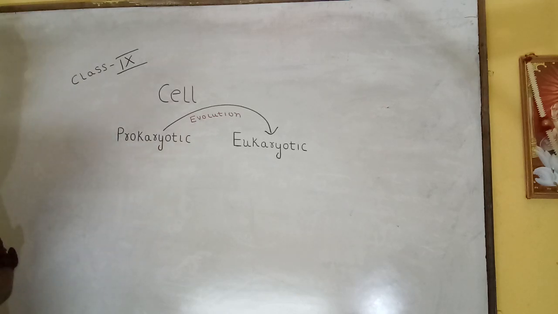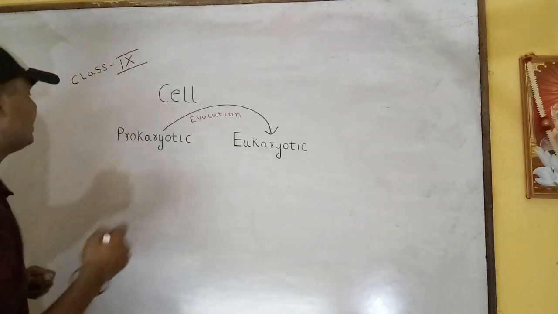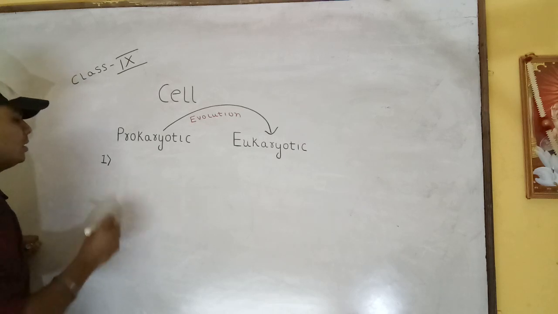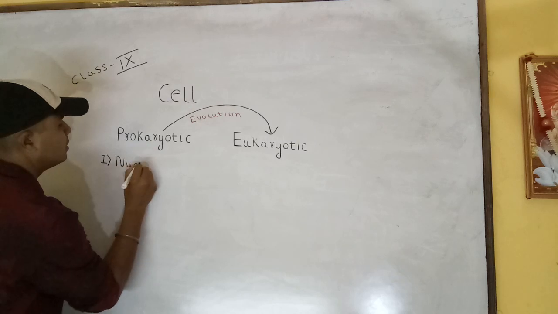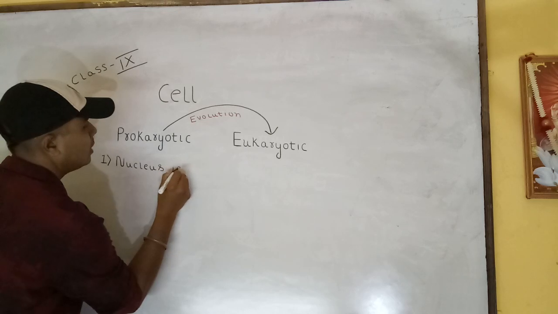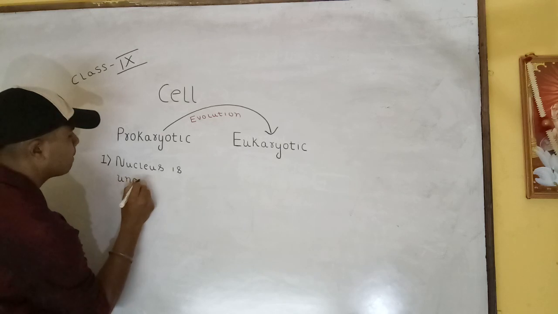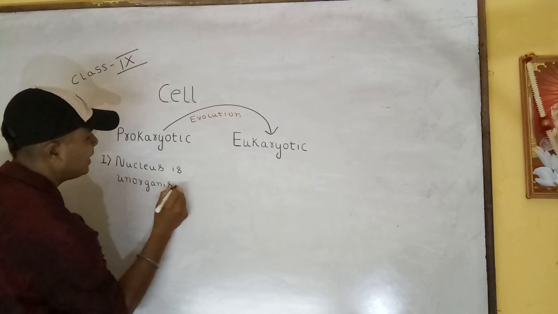Now let us understand the difference between prokaryotic cells and eukaryotic cells. The first difference is the nucleus.